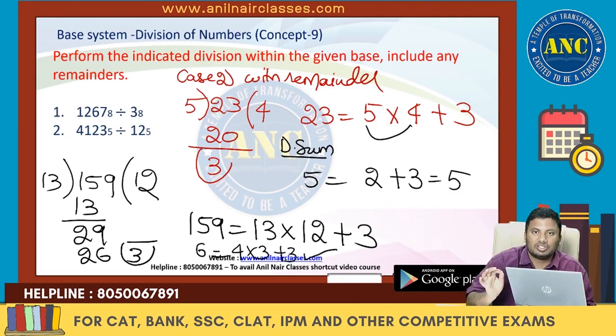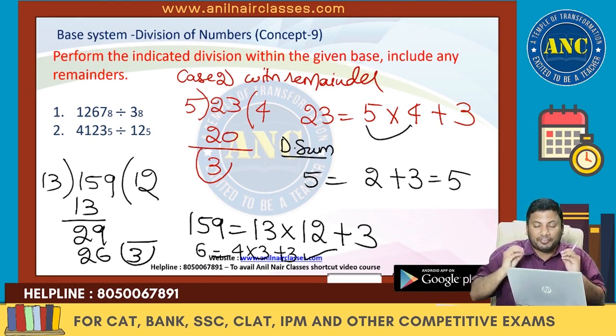So that means whenever division related problems are there, you can still use a digital sum by converting into the notation: dividend equivalent to divisor into quotient plus remainder. If you use that concept, directly you can tell what is the quotient and remainder if answer options are given.